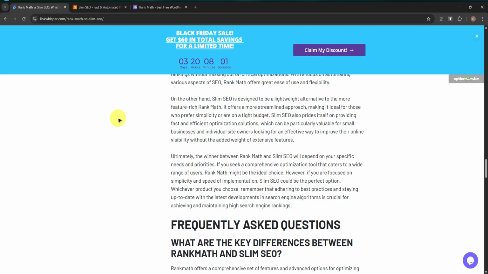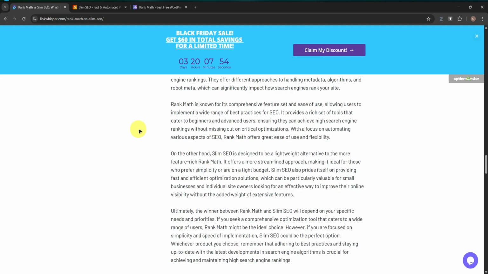So at the end of the day, it all comes down to the needs and priorities for your website. Both have good features, but the features between Rank Math and Slim SEO quite differ from one another, since Rank Math focuses on one thing and Slim SEO focuses on another. So again, it all comes down to what you need. Feel free to choose which one will suit you best for the needs of your website. That's pretty much it, the comparison between Slim SEO and Rank Math.